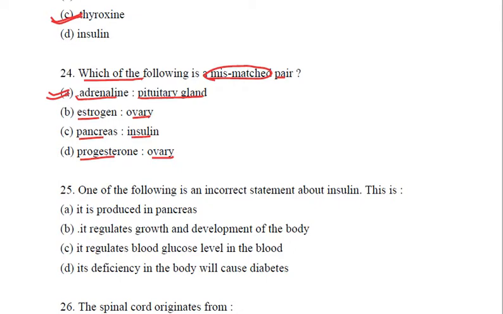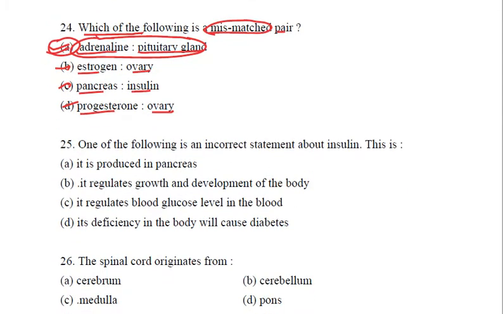So here we are talking about the glands and their secretions. Rest all are correct except the first option, which will be our answer. Adrenaline is secreted by the adrenal gland, or the other way around, pituitary gland secretes growth hormone, follicle stimulating hormone, luteinizing hormone, vasopressin, not adrenaline. So we will mark A to be our correct answer.